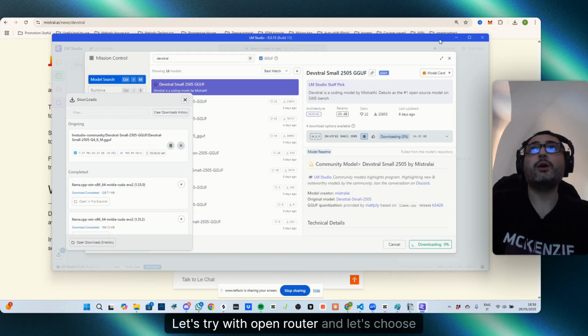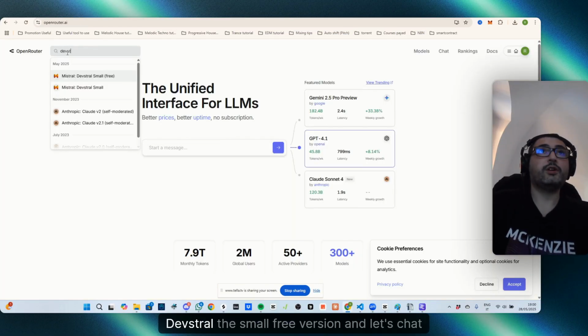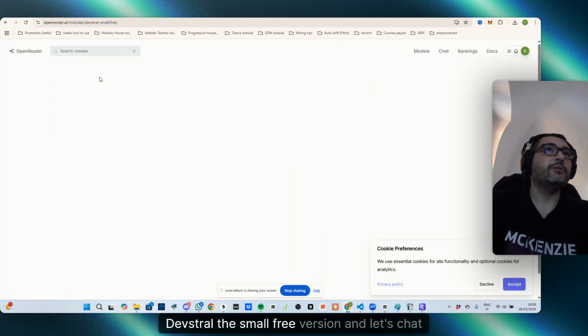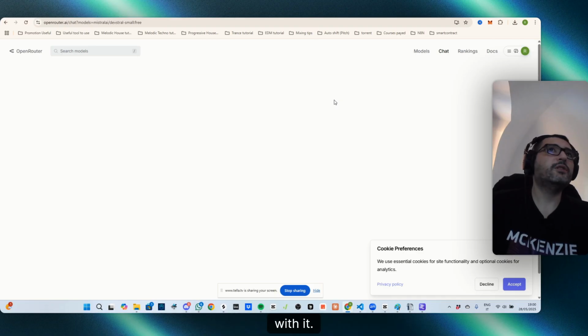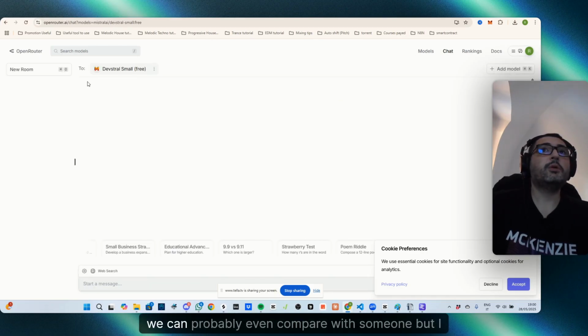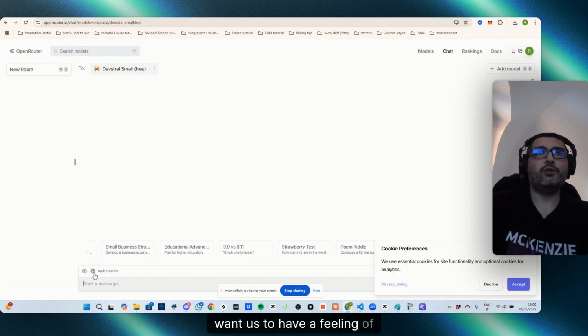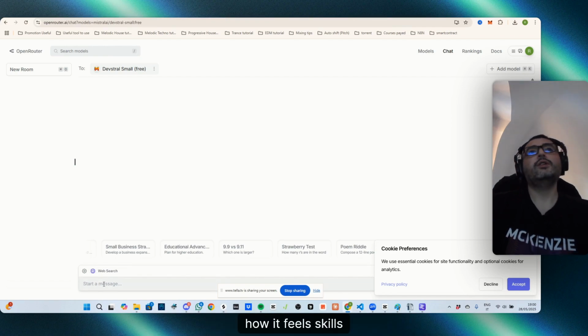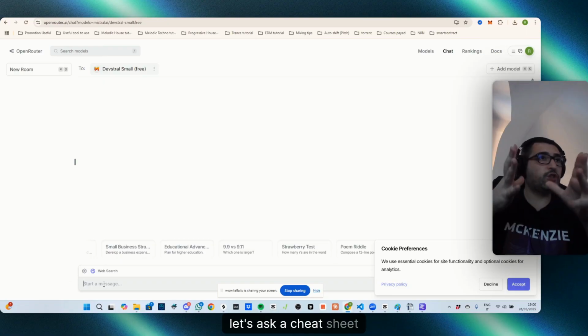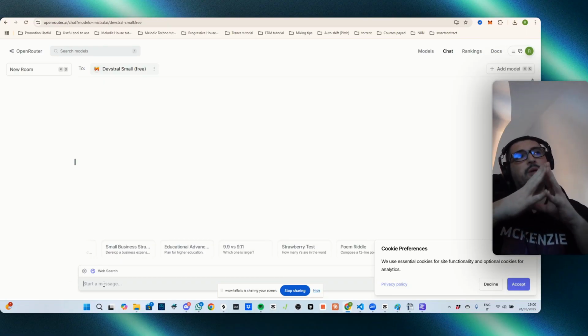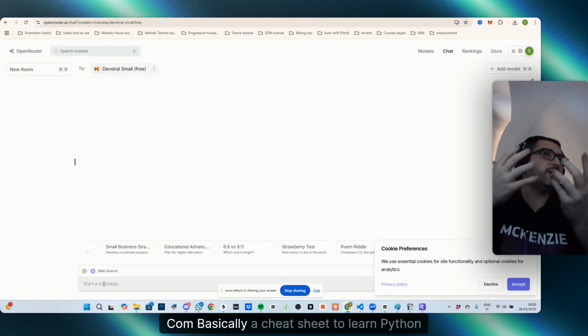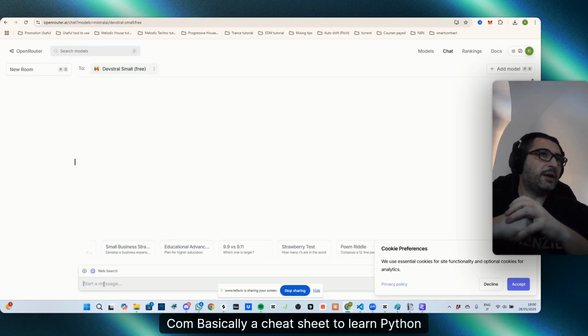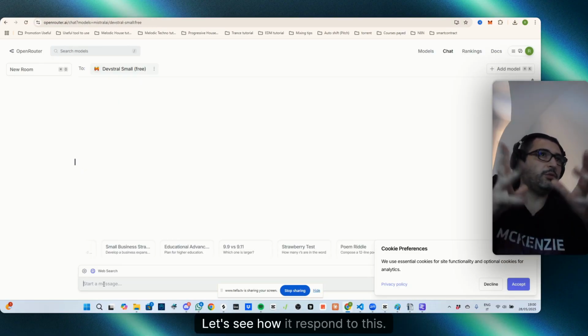Let's try with OpenRouter, and let's choose Devstral, the small free version, and let's chat with it. We can probably even compare with something else, but I want us to have a feeling of how it feels. Let's ask for a cheat sheet of Python, basically a cheat sheet to learn Python fundamentals. Let's see how it responds.